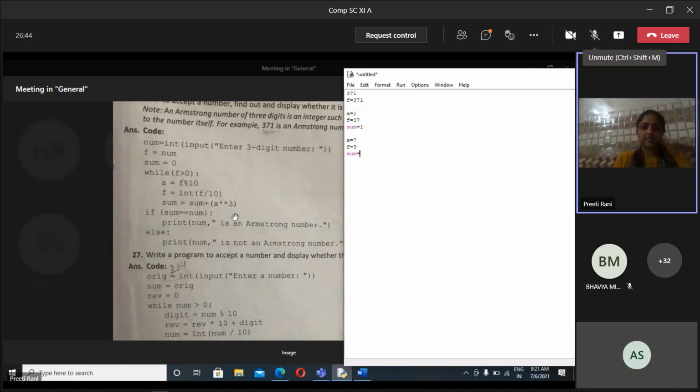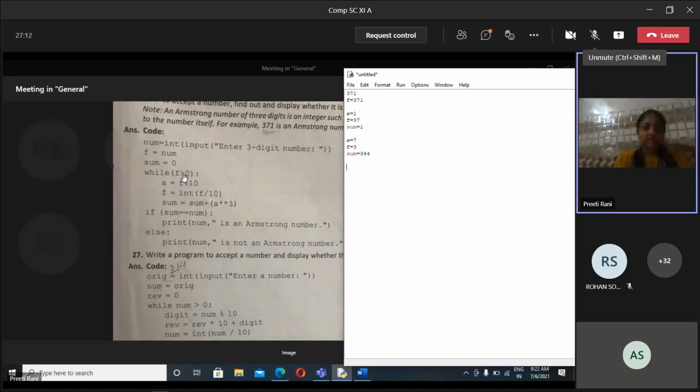What will be the value in sum? 1 plus A raised to the power 3. A's latest value is 7. Calculate 7 raised to the power 3 and add 1 to it, and tell me. Tell me first. 344. Then after that, what is the value of F?